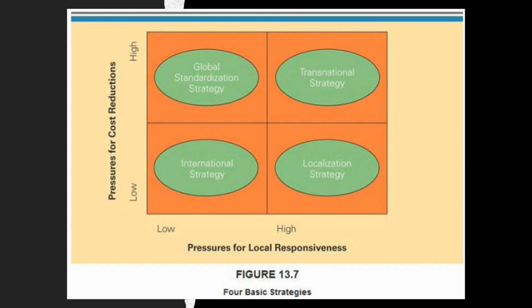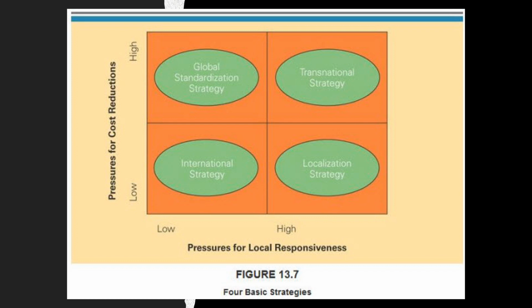In this graph, we can see when we use each of the four strategies I went over, being the global standardization, localization, transnational, and international. For the global standardization, as you recall, I said it was used when there is high pressure for cost reductions and low pressures for local responsiveness.